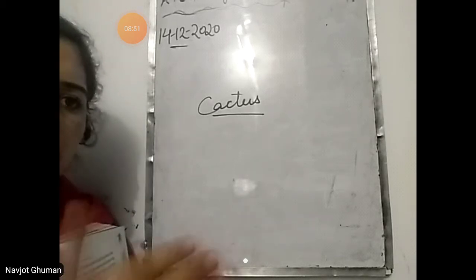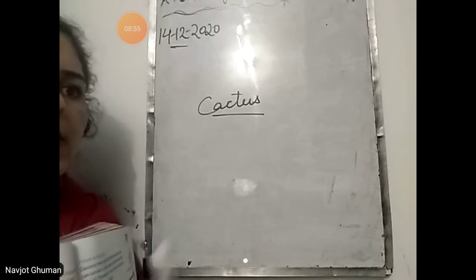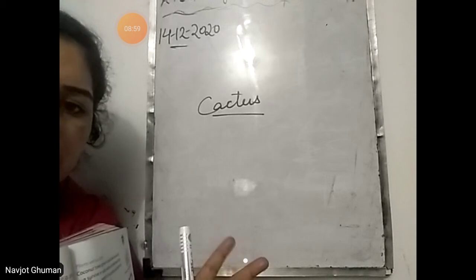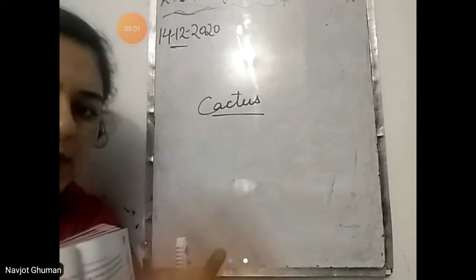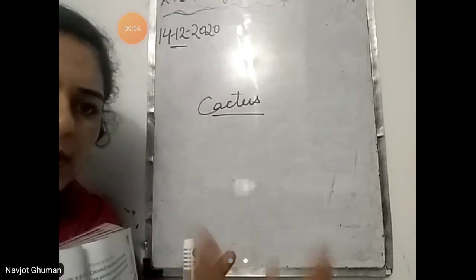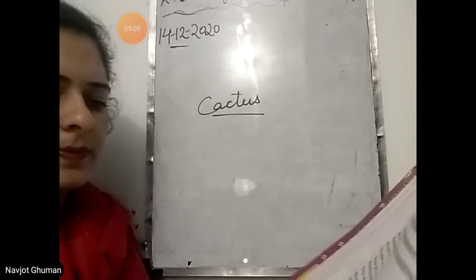वो stems में ही water को store करके रखते हैं. That is why the stems they become fleshy. That is why they are able to survive over there, because they store water for a long time. If they have water inside them, so they don't need rainfall. So that is why they are able to survive in the deserts.